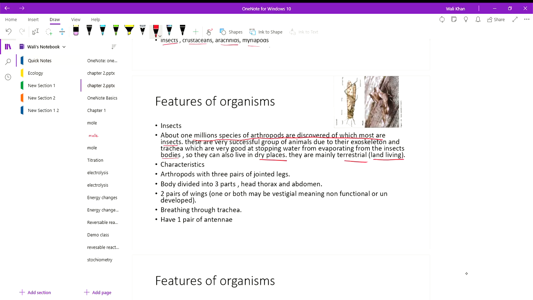Arthropods with three pairs of jointed legs. Their characteristics: body divided into three parts: head, thorax, and abdomen. You can see in the picture, you can see the head, then thorax, then abdomen. These are the jointed legs. These are the antennas. Breathing through trachea, have one pair of antennae.